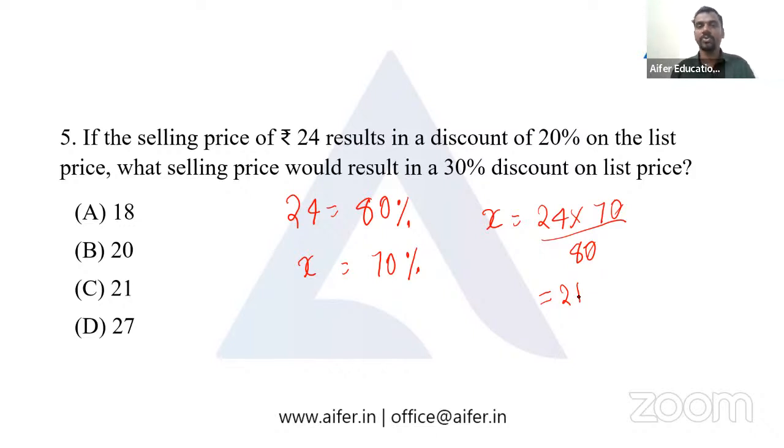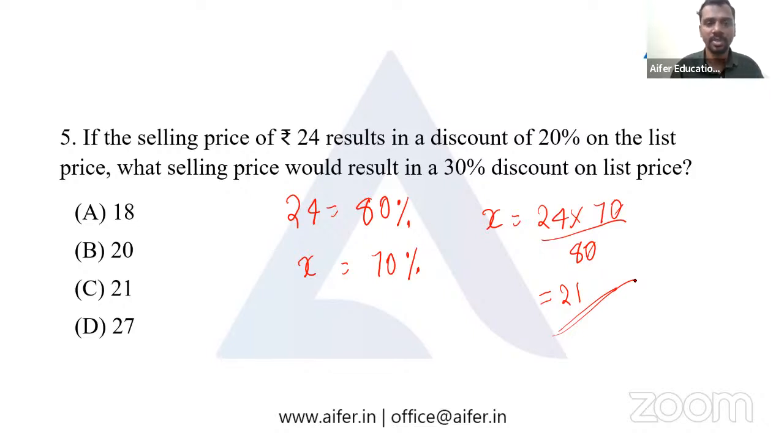So we have 24 as 80%. We have x equal to 70%, from which we get x is equal to 24 into 70 by 80. We'll have 21 as the correct answer for this particular question. I hope it's clear. There are no more doubts.